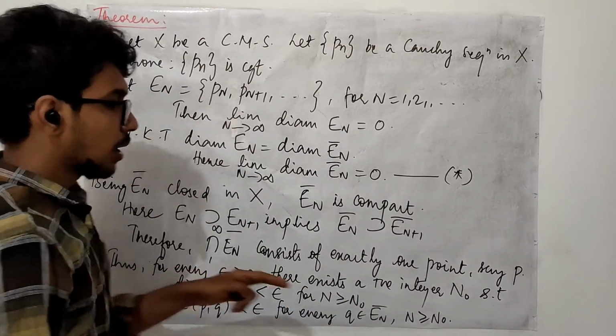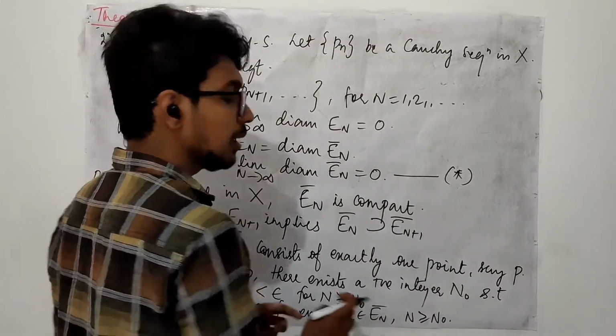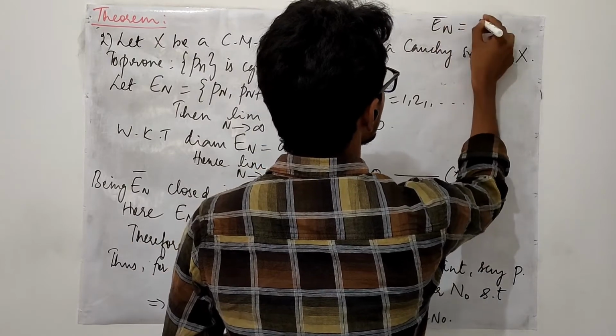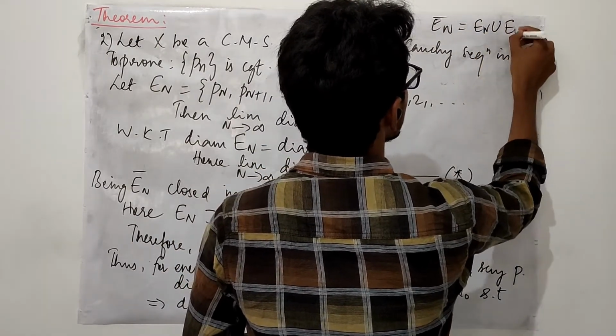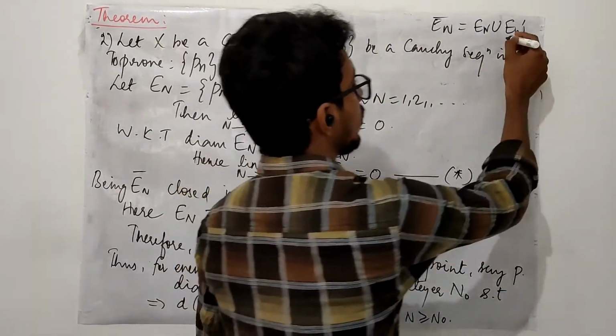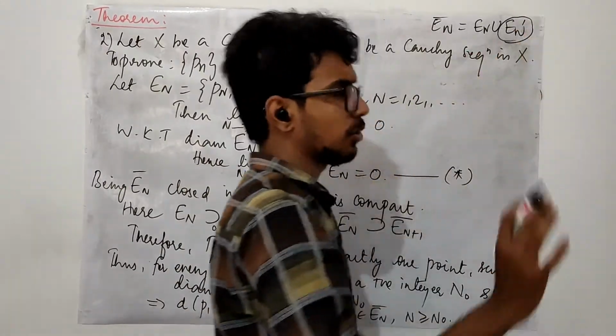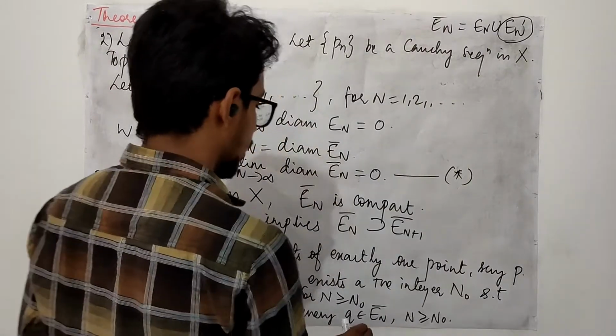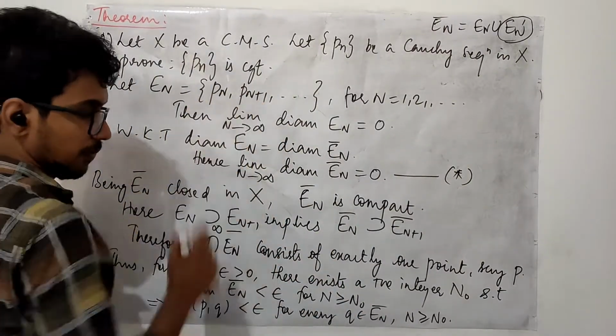So what kind of points are present in En closure? We know that En closure is the union of En with the limit points of En. I don't know what the limit points of En are, so forget about it. But the points of En are present in En closure, so the points of En are of this form.